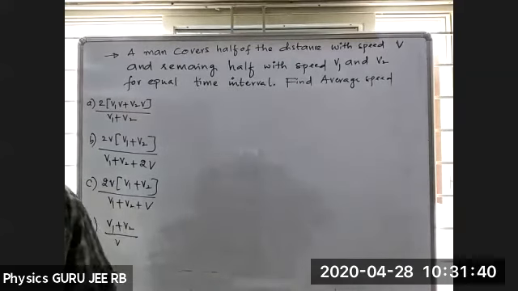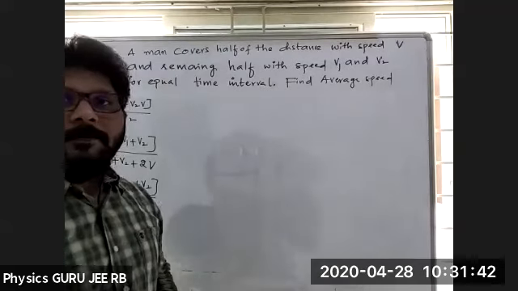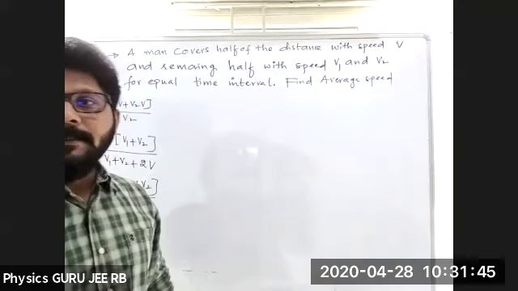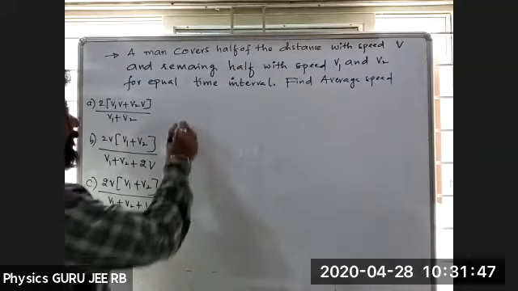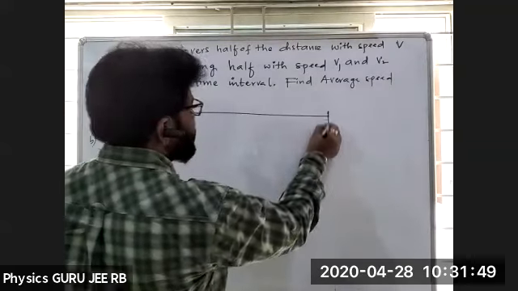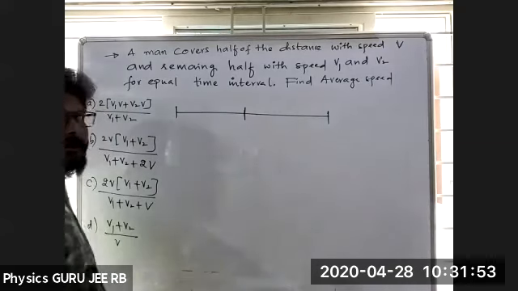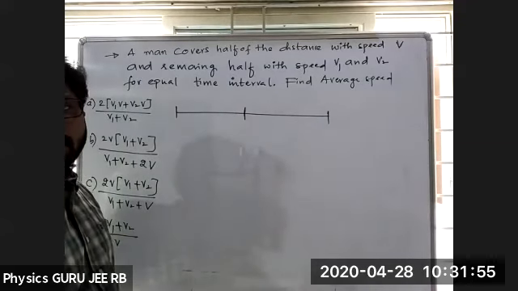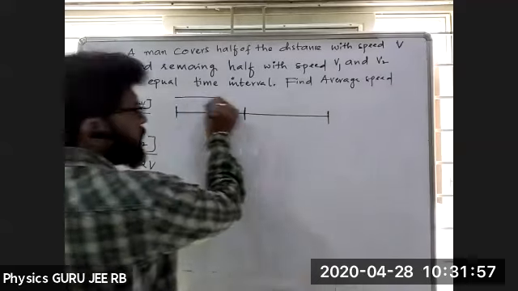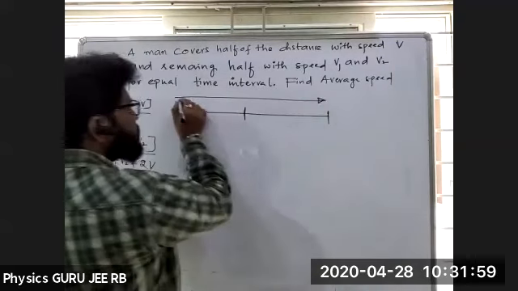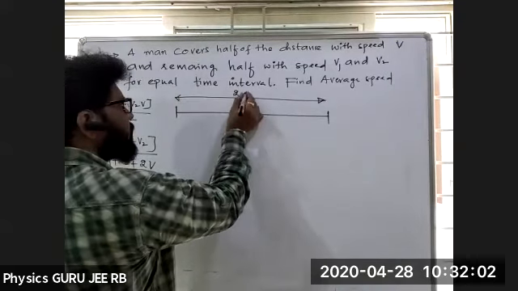Now to solve this problem, first try to represent it graphically, or try to draw a diagram. See, he's saying half of the distance. Let me take this as half of the distance. For our calculation to be easy, I'll take the total distance as 2d.